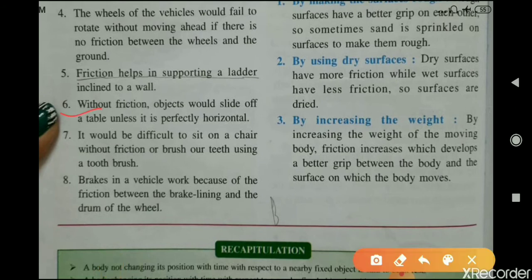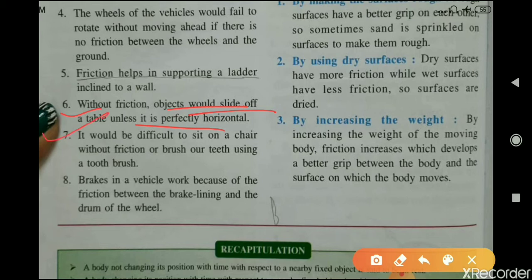Sixth is, without friction, objects would slide off a table unless it is perfectly horizontal. Okay, means a table which is not perfectly horizontal, and if that table does not apply friction on a particular object that is kept on it, that object would slide off the table.